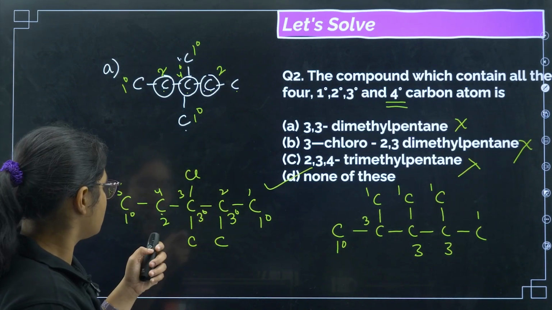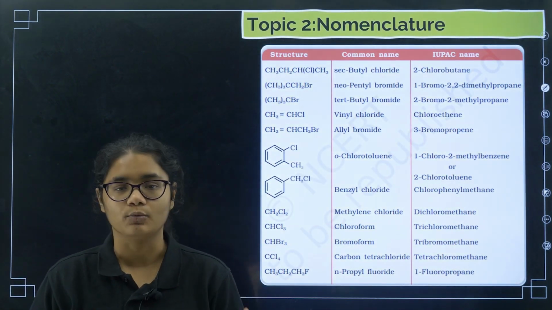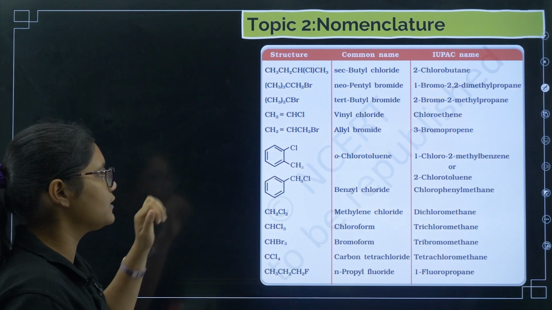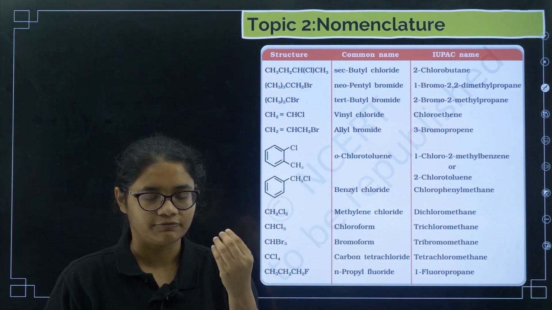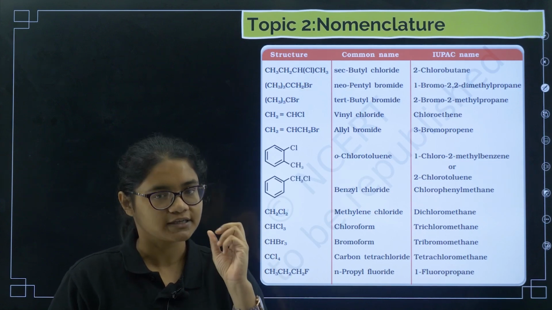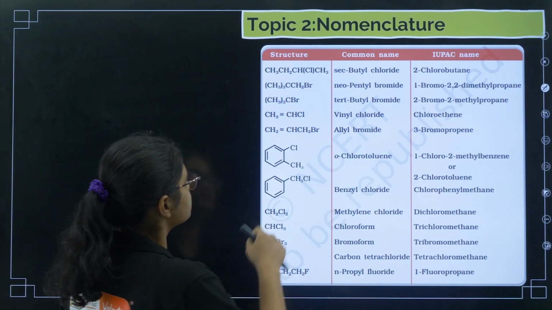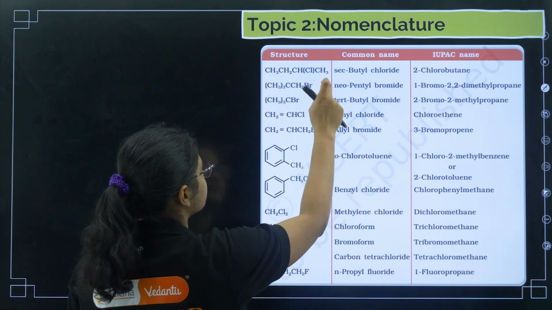Fine. Now let us go to the next question. Next we are talking about nomenclature. So how do we name the compound? This is very important, common names you should remember. Then you have to take the position of the carbon which contains the halogen and then the parent name of the halogen. For example, if you see this compound.